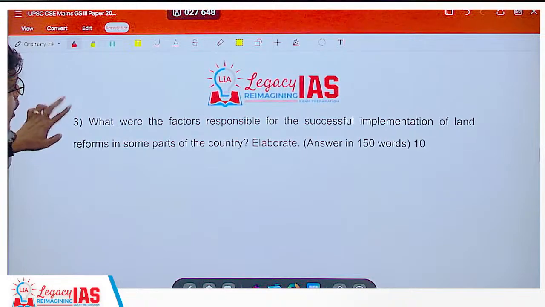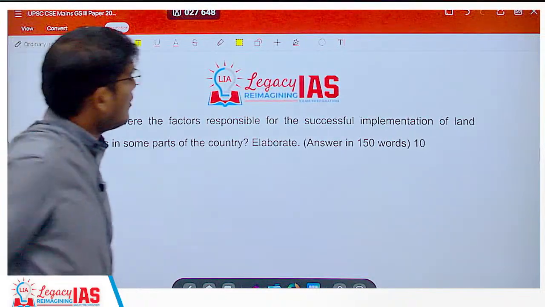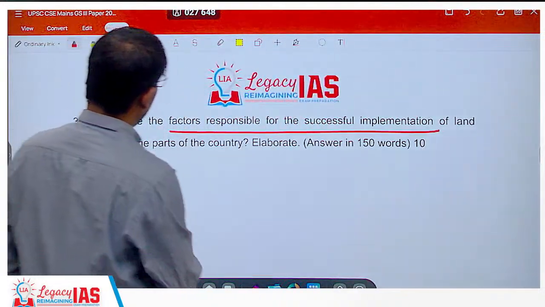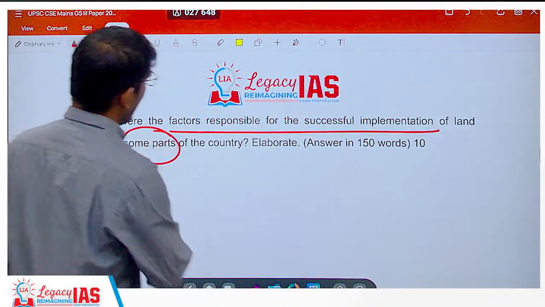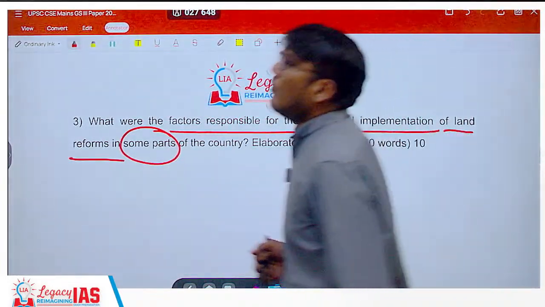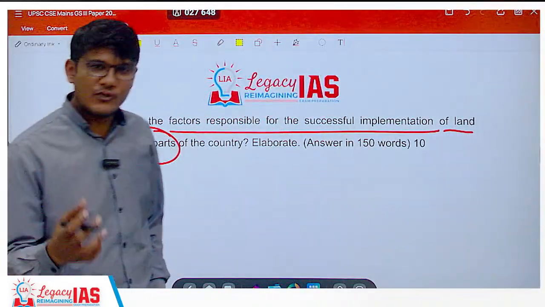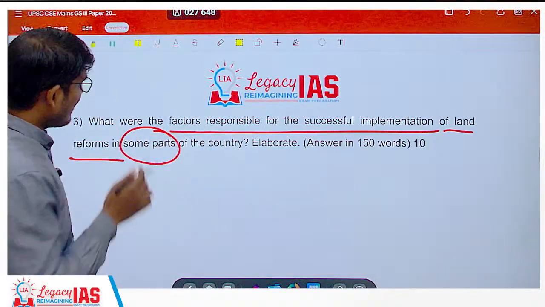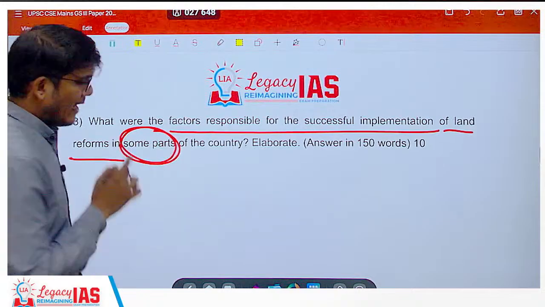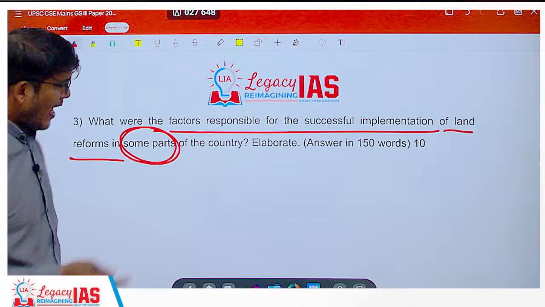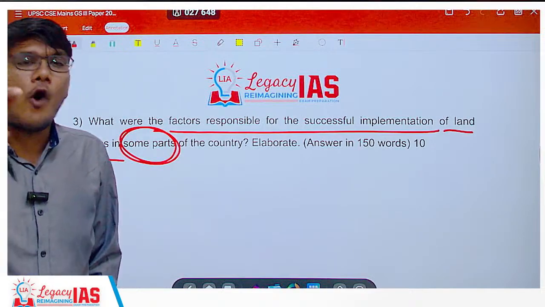Question 3. What were the factors responsible for the successful implementation of land reforms in some parts of the country? Now, we very well know that the land reforms majorly were a failure. It's as simple as that. But in some parts of the country, they were successful. Why so? Now, to solve this, you need a bit of polity knowledge also.